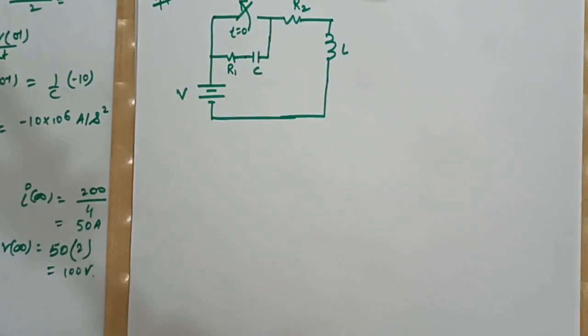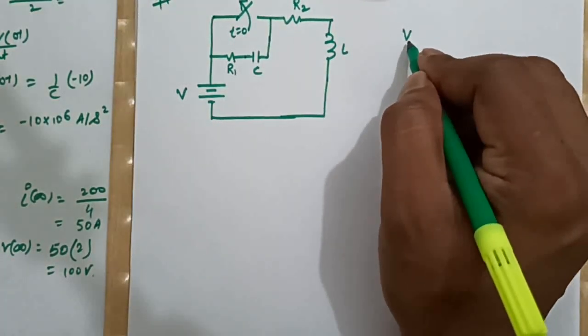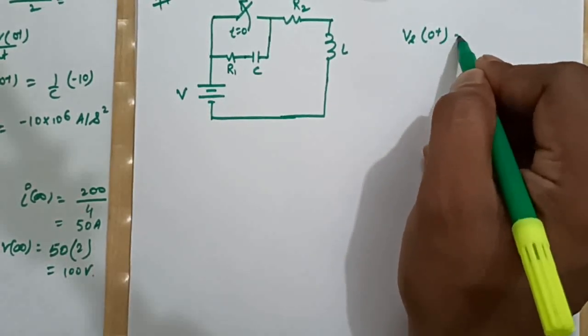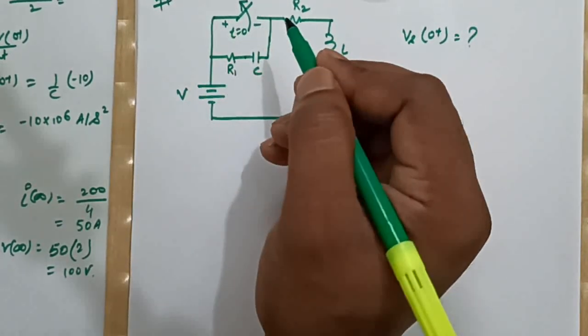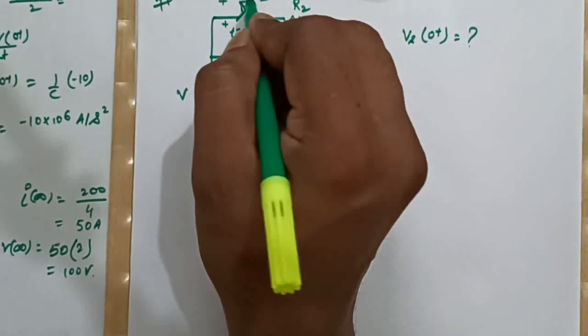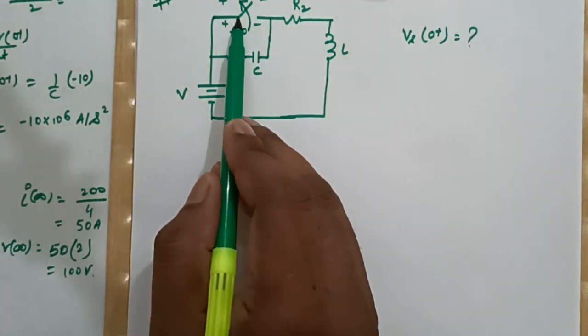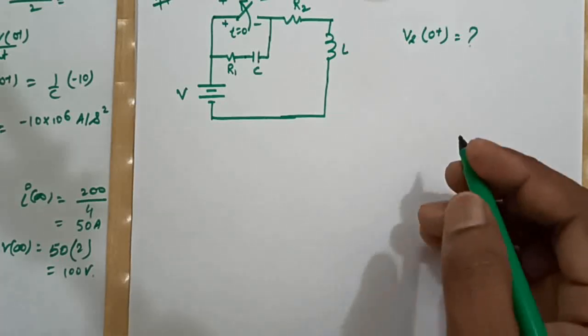Basically this question is nothing but a GATE question, means this question was asked in a GATE exam. So the question was, what is Vs at 0 plus, where this is our Vs, means the question is asking what is the voltage across these 2 points at time t equal to 0 plus, or after the switch opens, right?